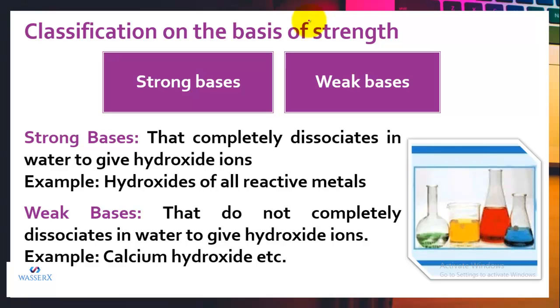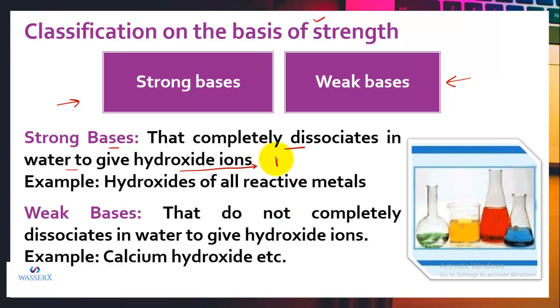Now if we classify on the basis of their strength, that is how many hydroxide ions are released when they are added to water, we have strong and weak bases. Strong bases are those that completely dissociate in water and produce hydroxide ions.